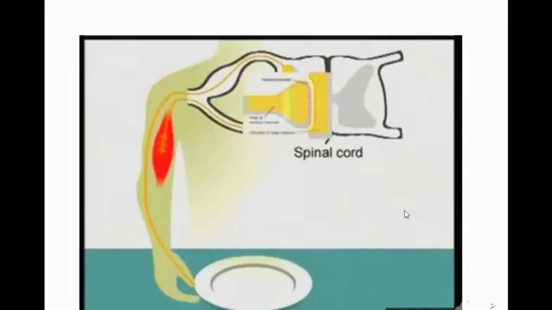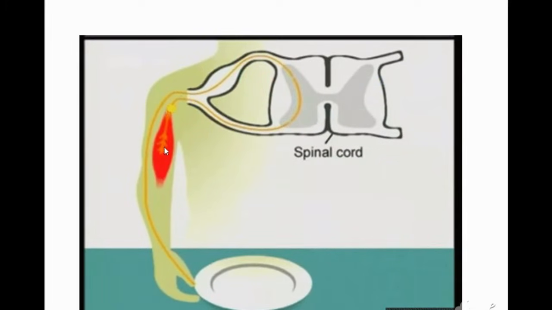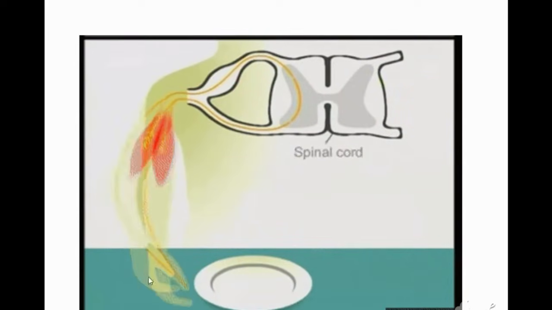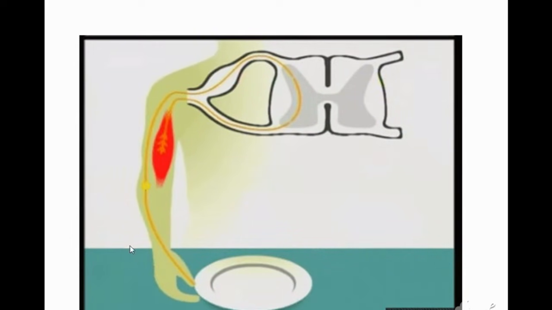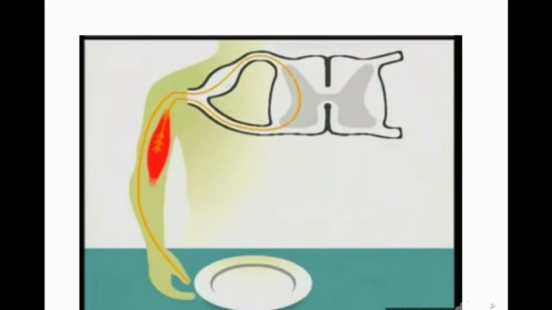And now that relay neuron will send the information through the motor neuron and later it reaches the effector organ, that is the muscle cell, and the muscle cell's shape actually changes so that the person can lift the hand. So this is the mechanism of the reflex arc in reflex actions.